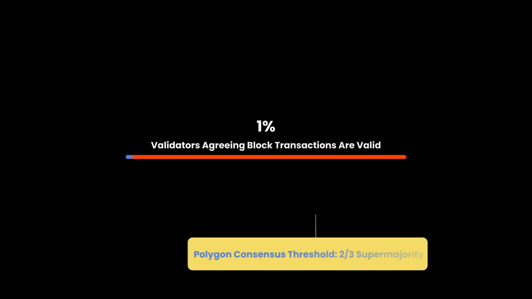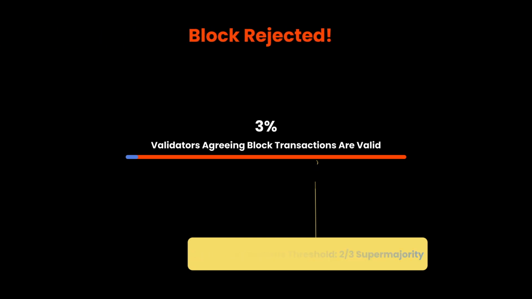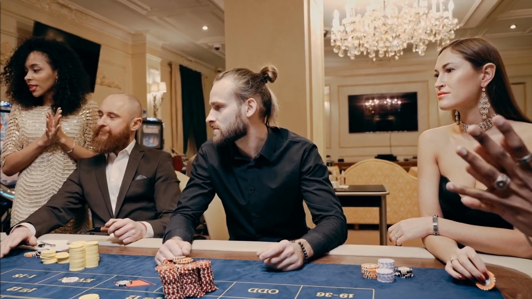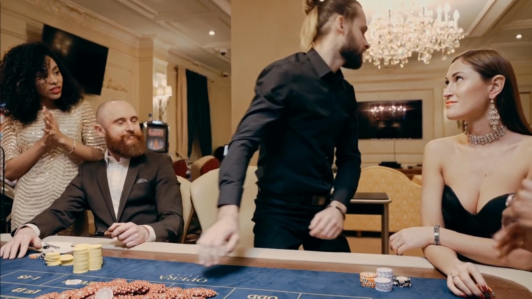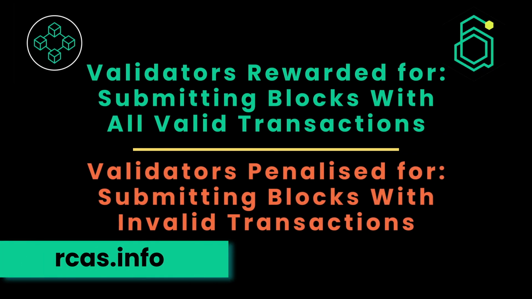If the majority of validators don't agree that all transactions in a block are valid, consensus isn't reached and the block is rejected. The validator will be penalised. They will lose some of the cryptocurrency they have staked. This is called slashing. This system of rewards and penalties in many proof-of-stake blockchains helps to motivate validators to make sure all transactions they submit to the network are valid.